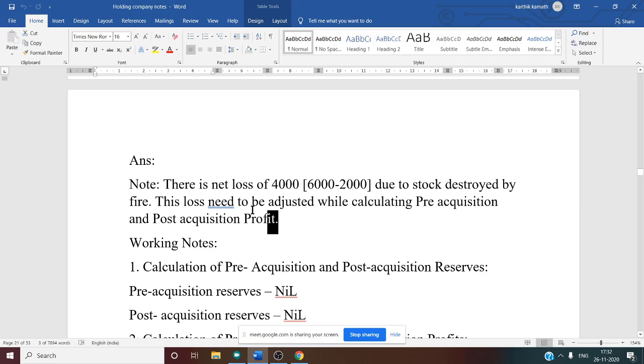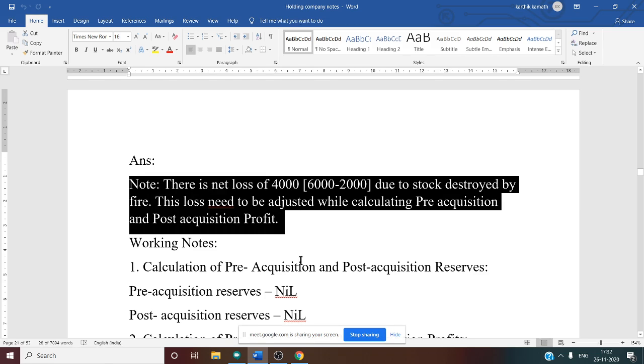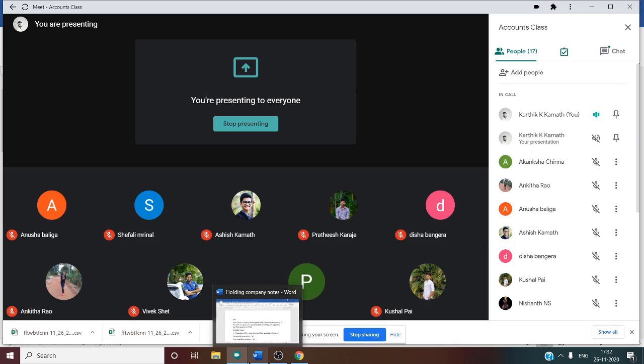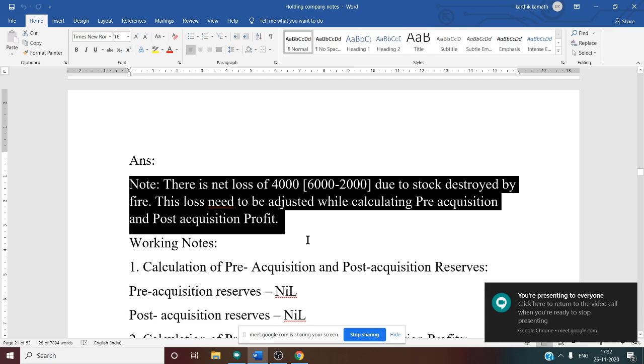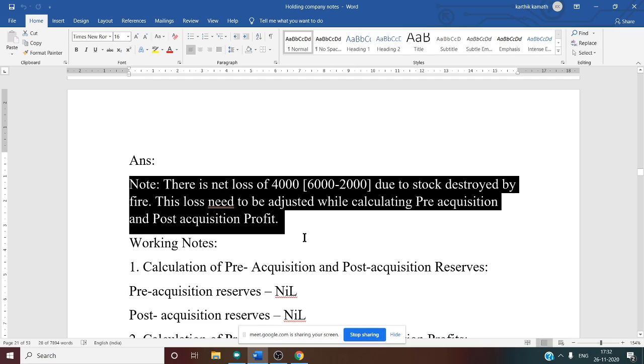Before that, there is one note given to the problem for the understanding of the problem. See this, there is a net loss of 4,000. Why is there a net loss of 4,000? We have already discussed. The total loss occurred, that is goods destroyed by fire, is 6,000, but the claim settled by the insurance company is only 2,000. So what about the remaining 4,000? Such loss is not recovered. That is why a net loss of 4,000 is available due to the stock destroyed by fire. This loss needs to be adjusted while calculating pre-acquisition and post-acquisition profit. So this is now very clear.